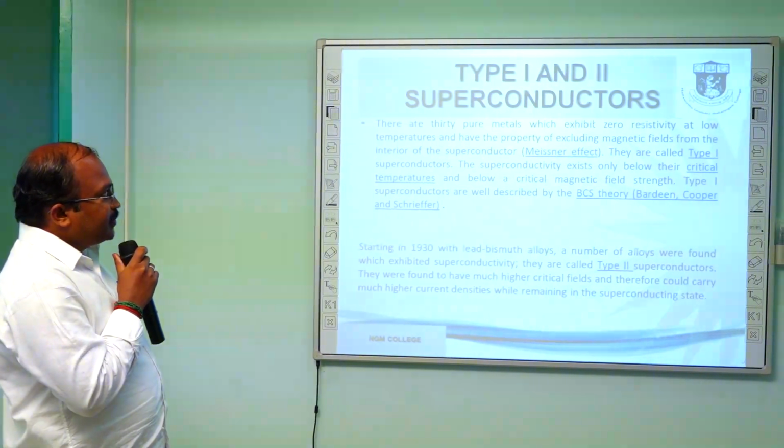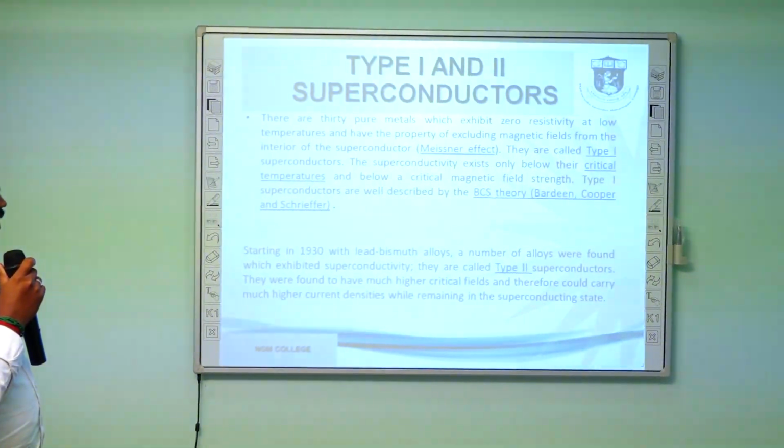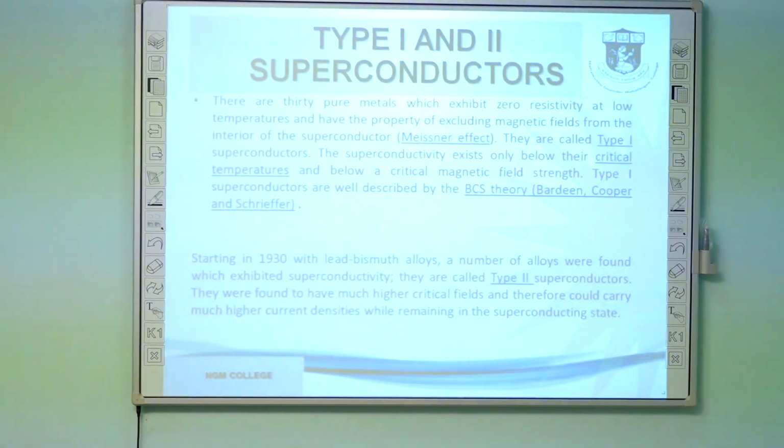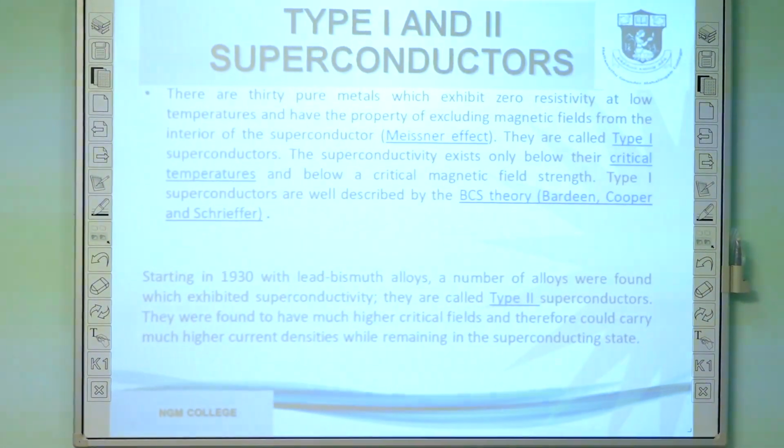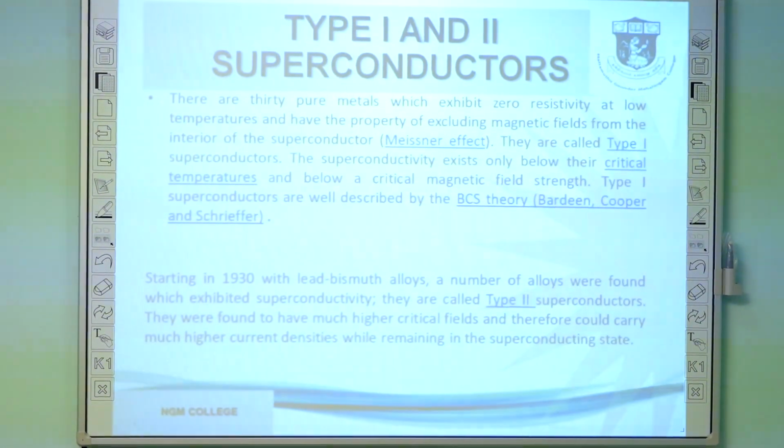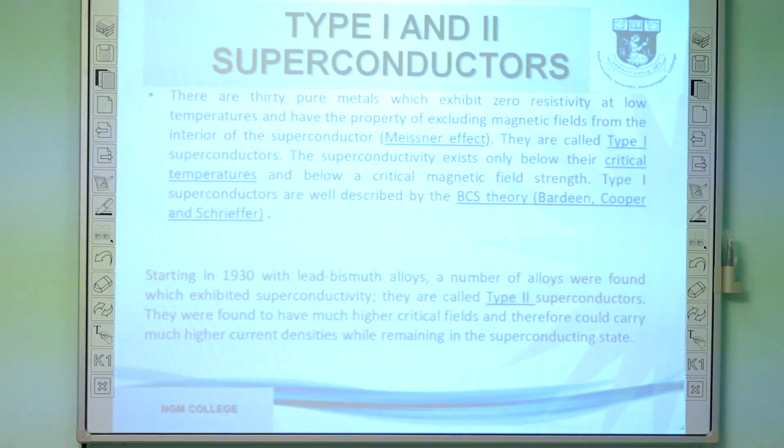There are two types, type 1 and type 2 superconductors. There are 30 pure metals which exhibit zero resistivity at low temperatures, and the property of excluding magnetic fields from the interior of the superconductor we call the Meissner effect. This effect we will see in the next slides.